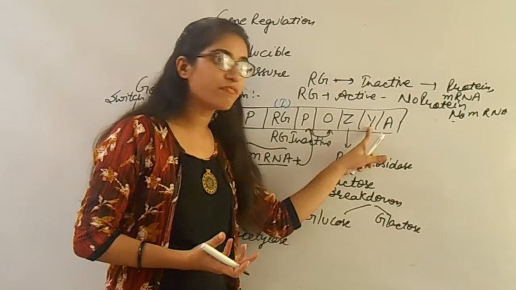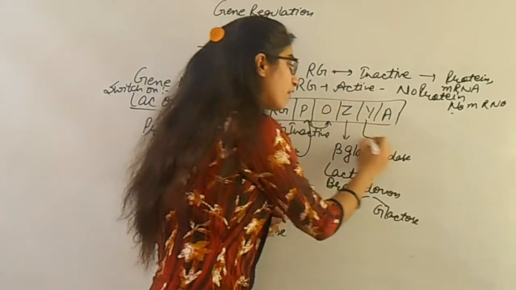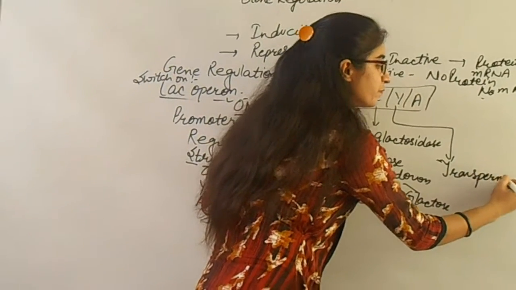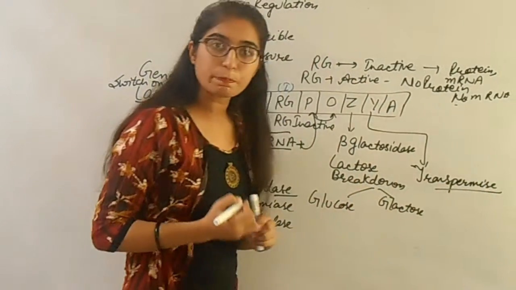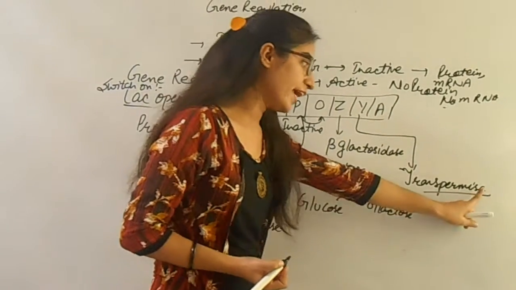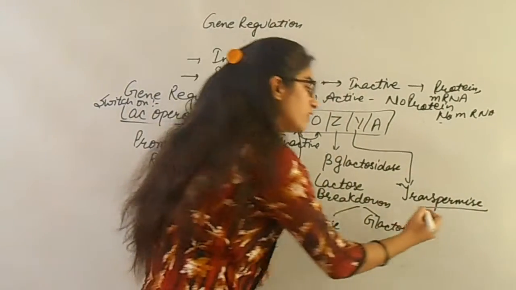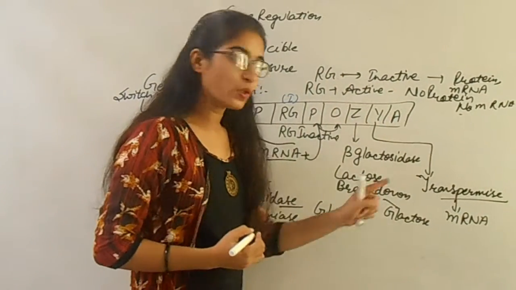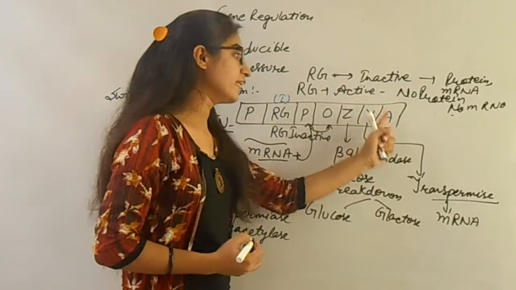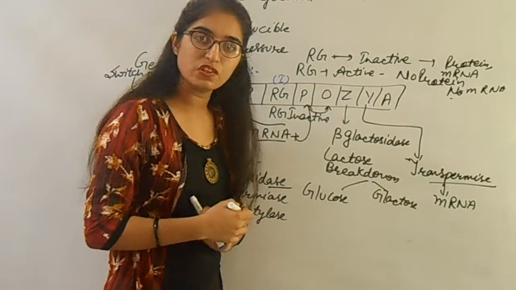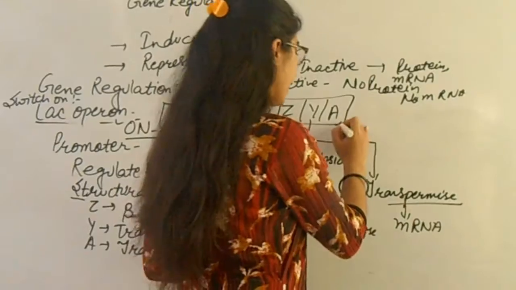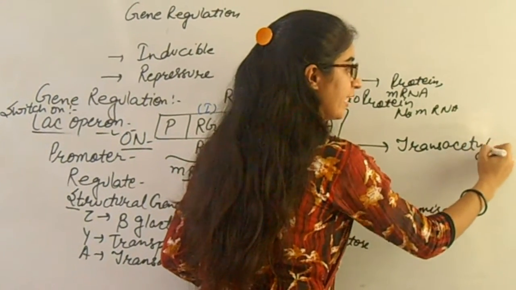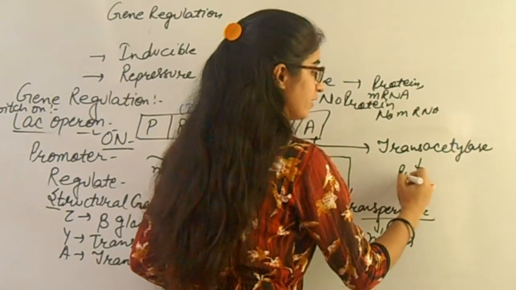After that, what is the function of Y? Here Y forms transpermease. So the transpermease enzyme, again, ase means enzyme. So the enzyme transpermease forms mRNA. So mRNA helps to transfer the message to structural gene A. So here A helps to form trans-acetylase. So trans-acetylase helps to form protein.